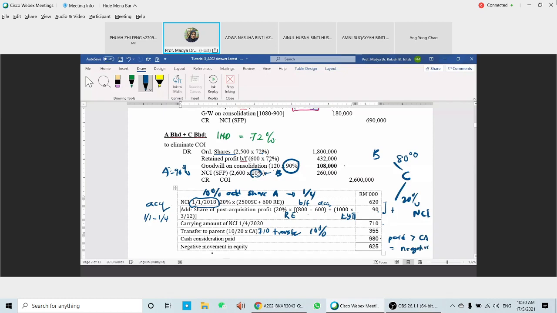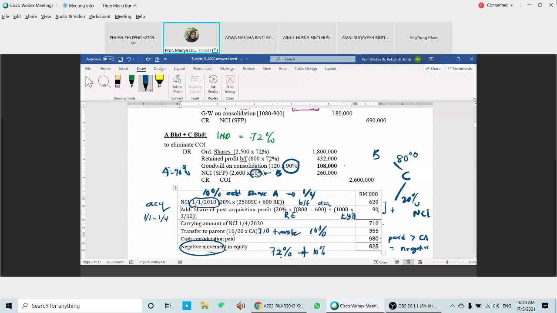Okay, why is this one not a negative movement? Why is this one only a movement here? Because indirectly the parent has control over the company, because they share 72% and then they add another 10%. So they already have control. Once they buy new shares here, it's considered only a change in the movement in the equity. You don't need to calculate for the gain because you already indirectly have control over C.